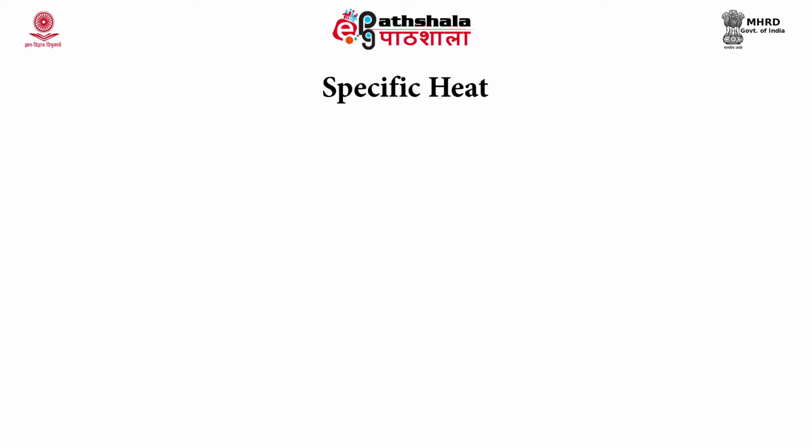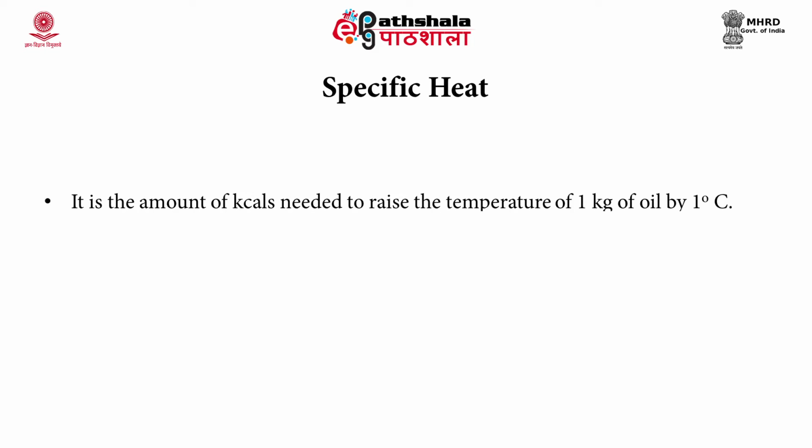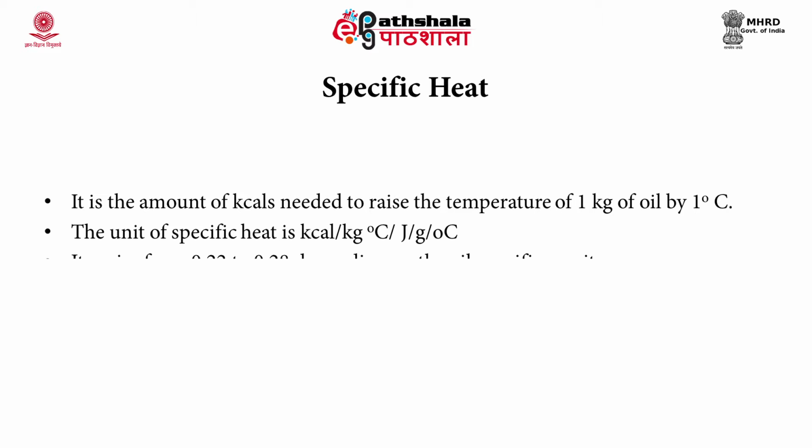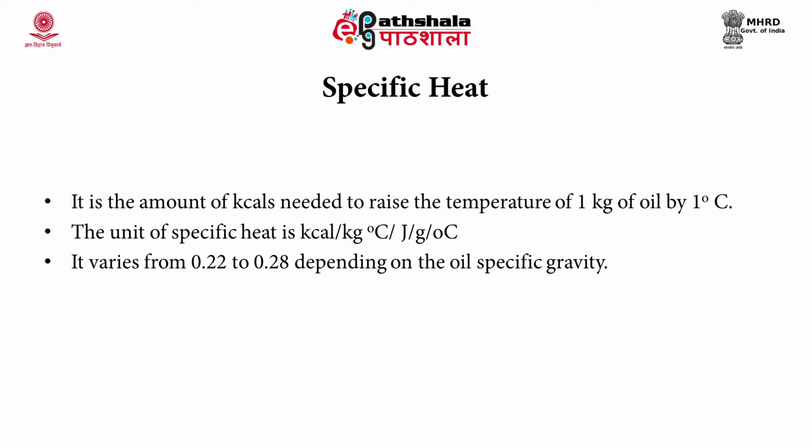What is specific heat? It is the amount of kilocalories needed to raise the temperature of 1 kilogram of oil by 1 degree Celsius. The unit of specific heat is kilocalories per kilogram degree Celsius, or it can also be expressed as joule per gram per degree Celsius. It varies from 0.22 to 0.28 depending on the oil specific gravity.